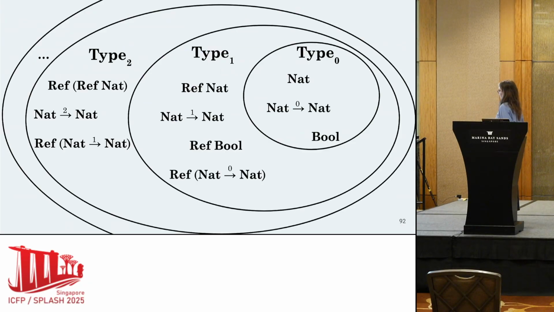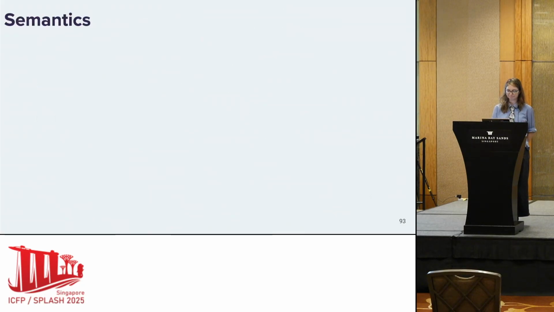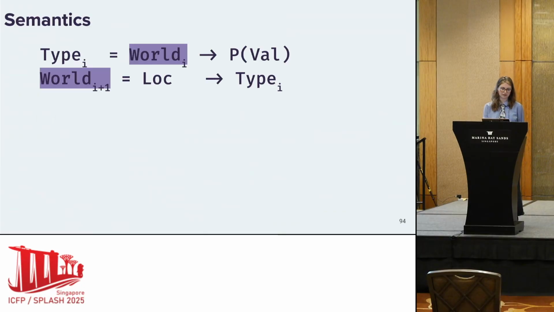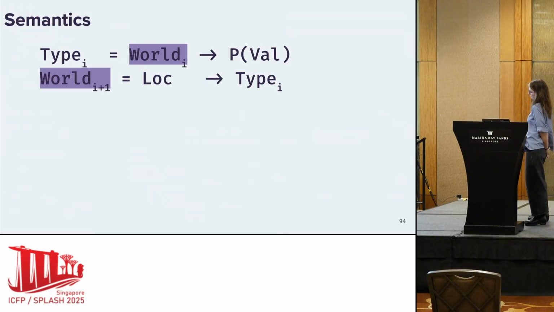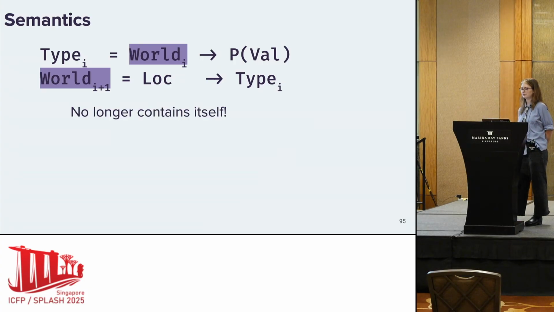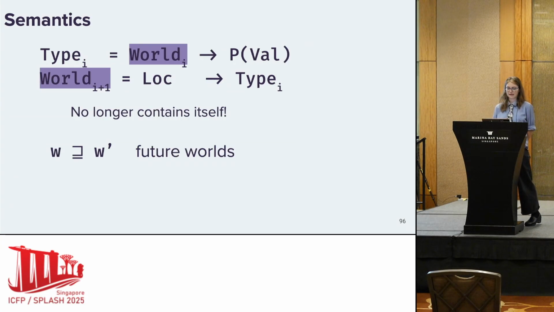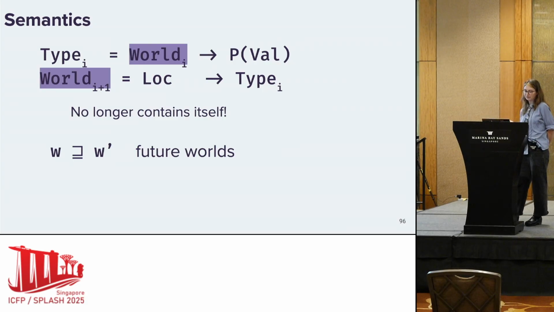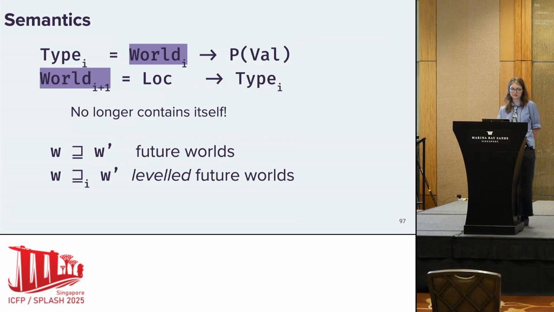And so we end up in our language with a type universe hierarchy that kind of starts with base types at type level 0. As we perform allocations of those base types, we then move into type level 1, type level 2, etc. So in the semantics, again, if we look at our semantic equations, we see that the world is now defined in terms of worlds at lower levels. So the world definition no longer contains itself. And for those of you who might know a little bit more about possible world semantics, we do have a notion of future worlds, and it's actually defined as a product over these leveled future worlds. And the semantics of functions are defined over these leveled future world relations.